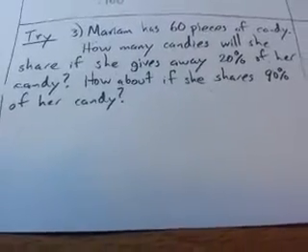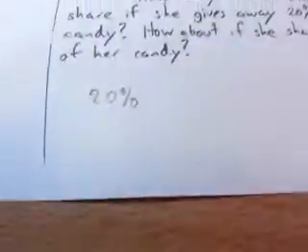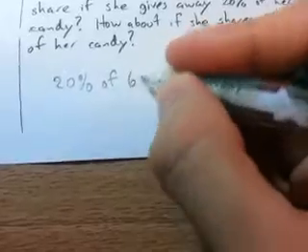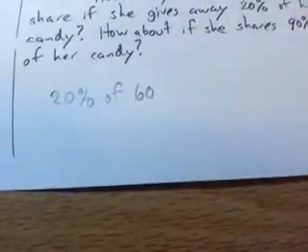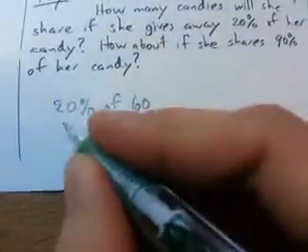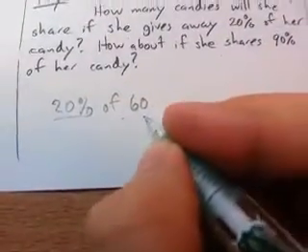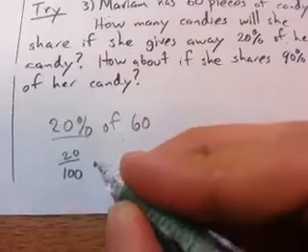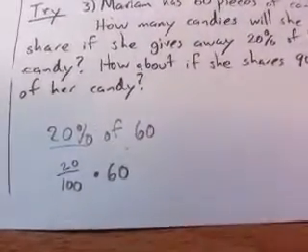Okay, so let's do this problem. So, if I want to first work with 20%, so if I want 20% of 60 candies, how do I write that? Well, this is just a fraction of 60, so I would write 20 over 100 of 60.